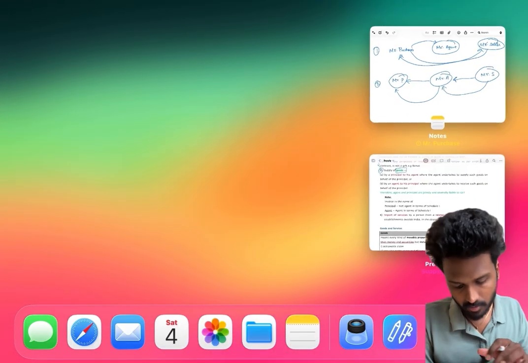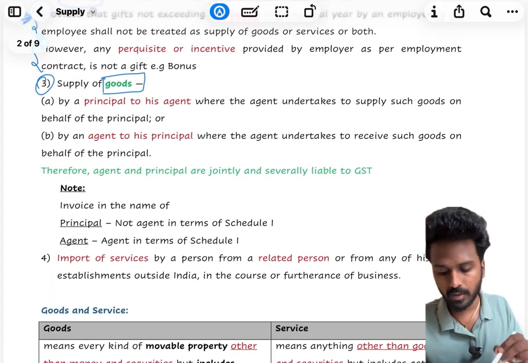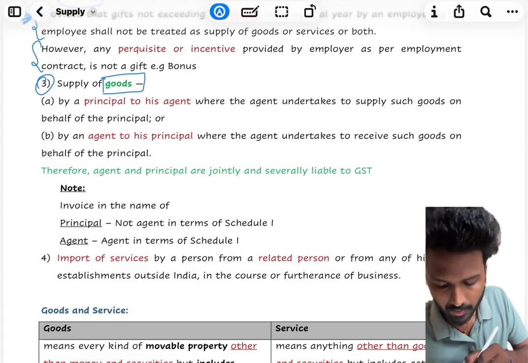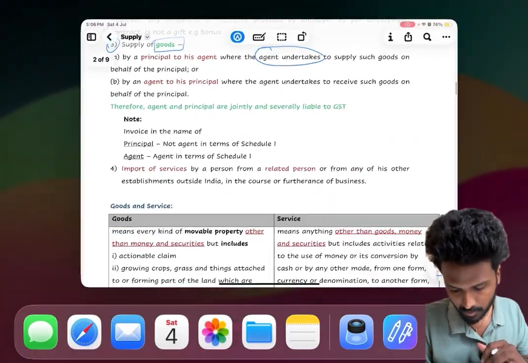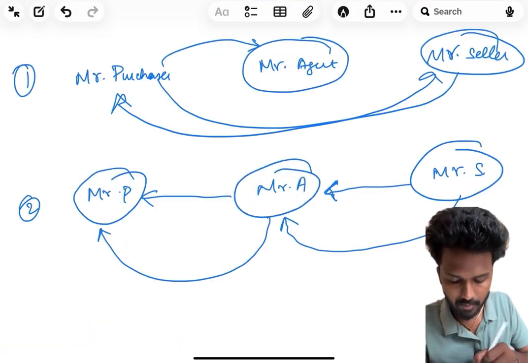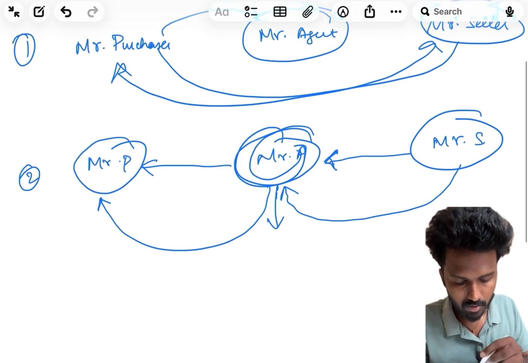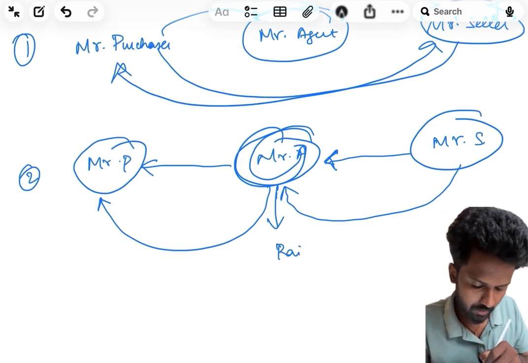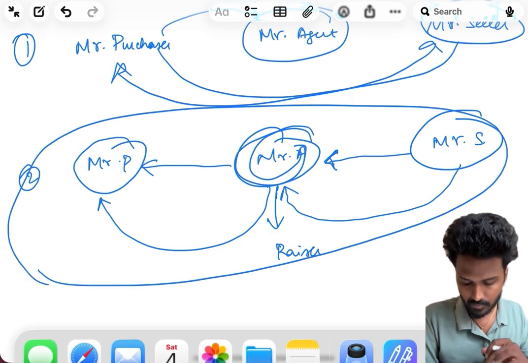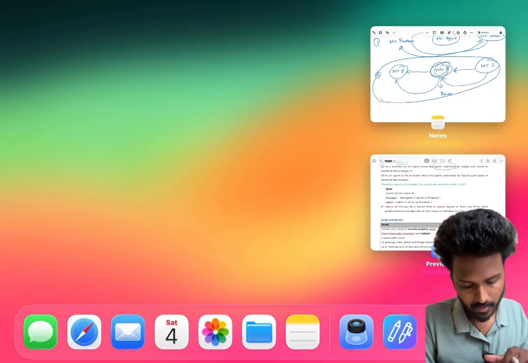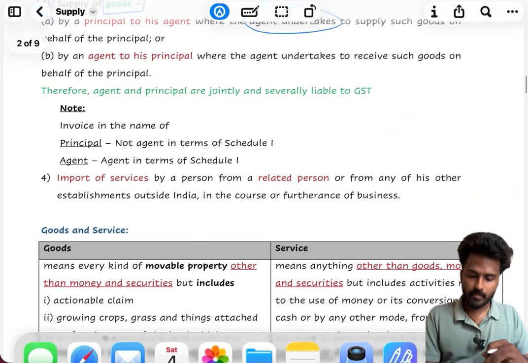What we have studied here is supply of goods by a principal to his agent, where the agent undertakes to supply such goods, which is the second case, where the agent is the person on whom the seller raises the invoice. Only this one scenario is covered here, this kind of agent, where the invoice is raised on the agent.